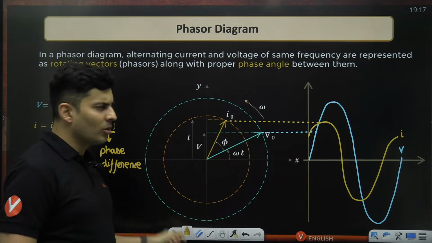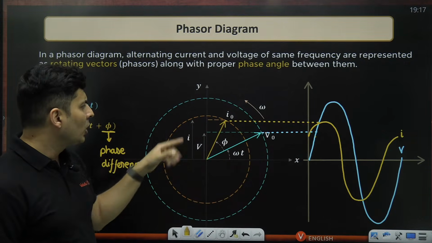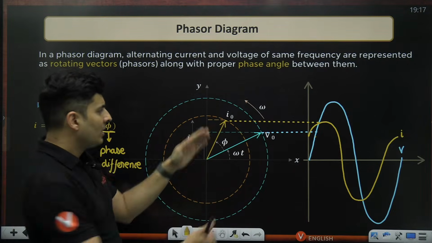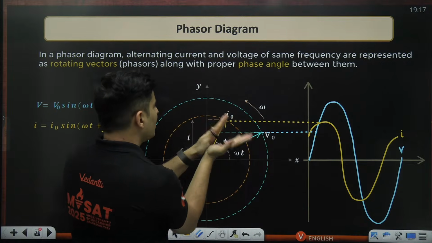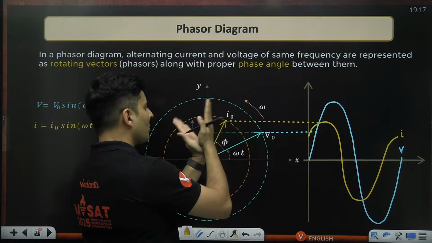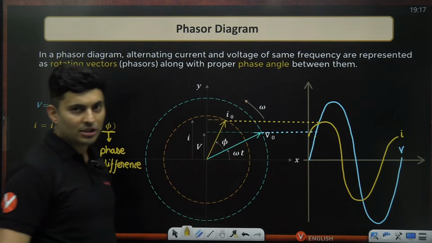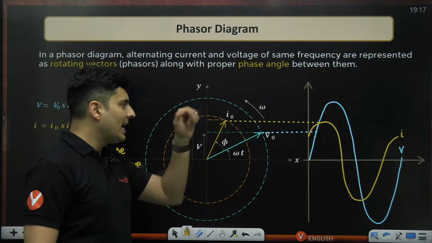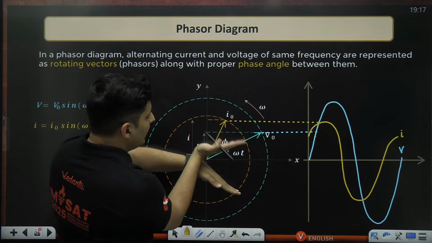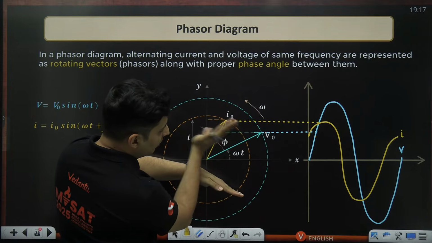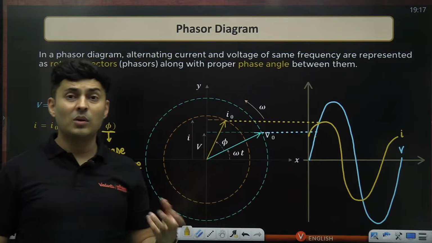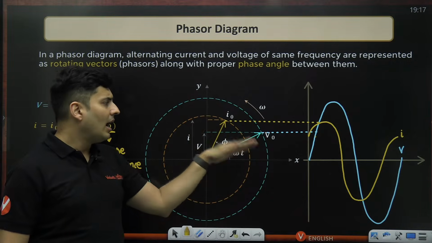Now usually the phasors will rotate anti-clockwise. If they are rotating anti-clockwise, which vector or phasor is ahead of which other phasor? It's like two vectors rotating like this. It's obvious this current is already ahead of the voltage. So I can say current leads the voltage, or voltage lags behind the current. If this current was here and they rotate, then I would say the current is behind the voltage, or the voltage is ahead of the current. So that's how the terms are used, depending on how they are placed.